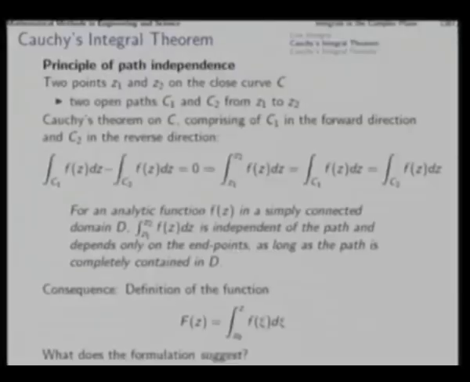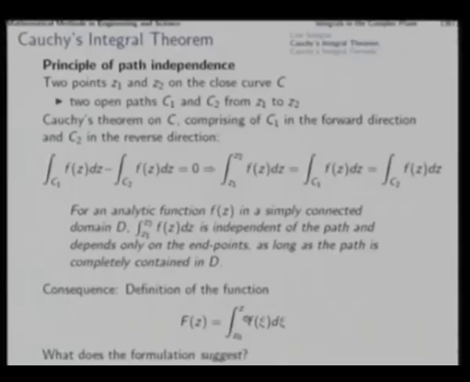Now, this will suggest the idea of indefinite integral, but the direct meaning of a definite integral is the sum of an infinite number of small infinitesimal contributions that we have already considered. However, the idea of indefinite integral is that of a function capital F whose derivative turns out to be this integrand. Then, before formally accepting this function defined in this manner as the indefinite integral of small f, we should ask, if we define a function like this and call it capital F, then is capital F differentiable?